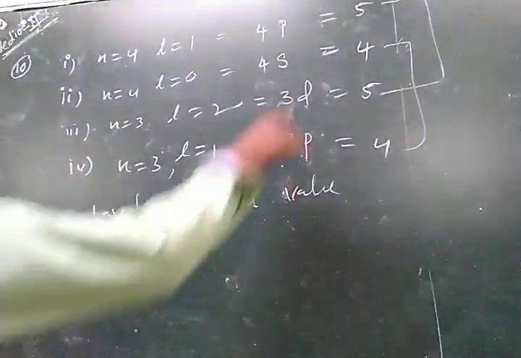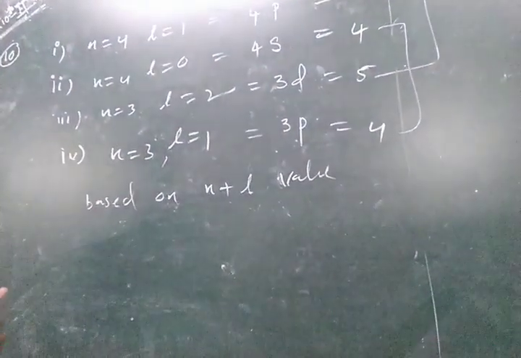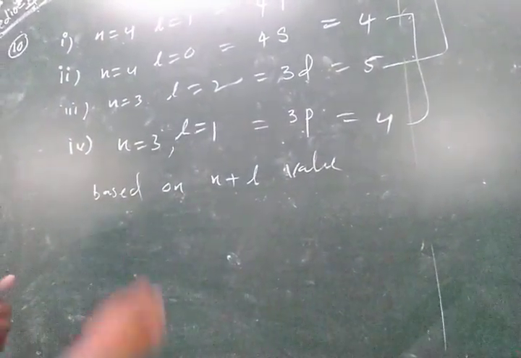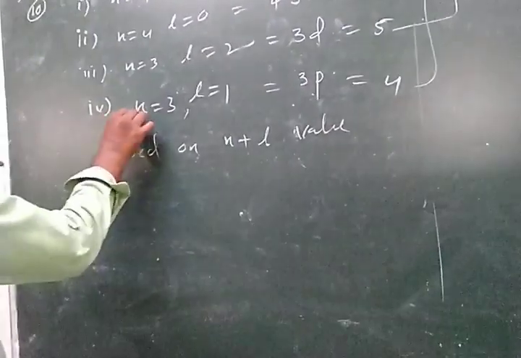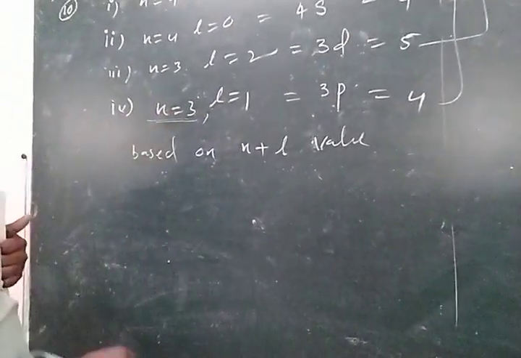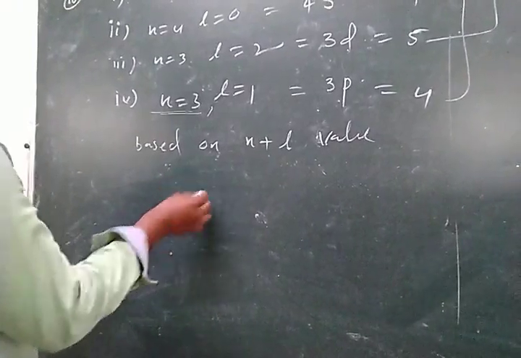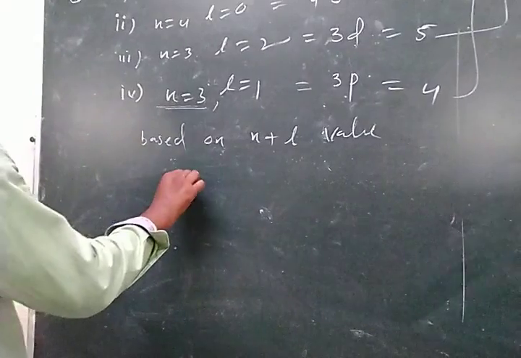Between the second and fourth, which has less energy? The one having less n value has less energy. So n equal to 3 has less energy. That's why the orbital with least energy is 3p, that means the fourth one.